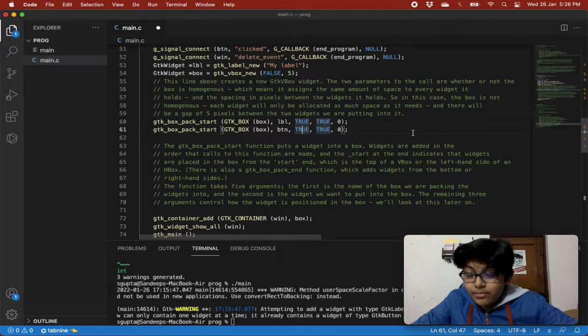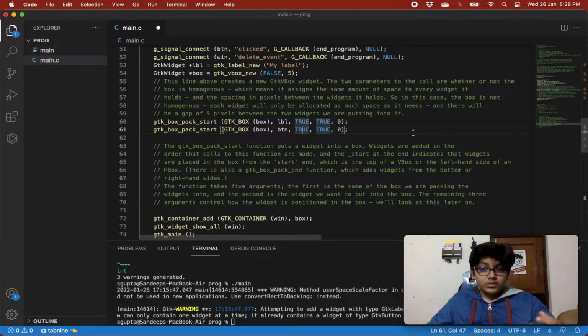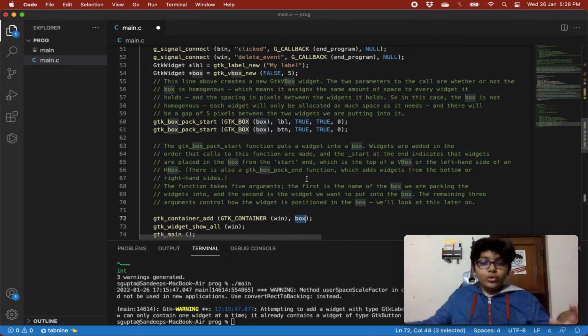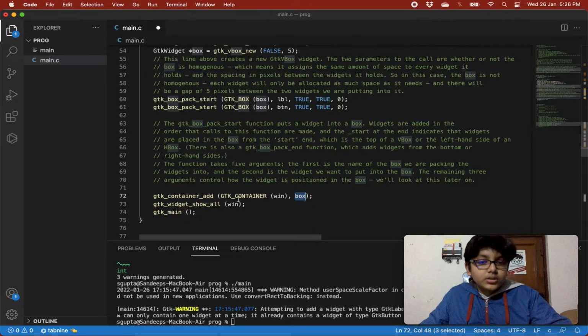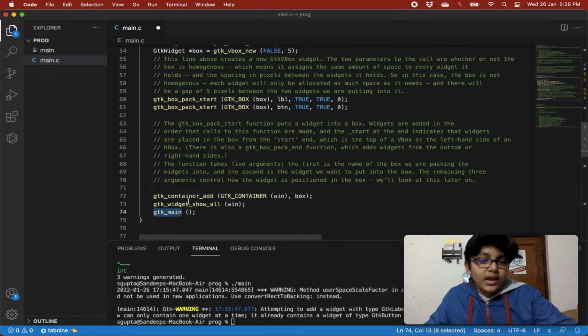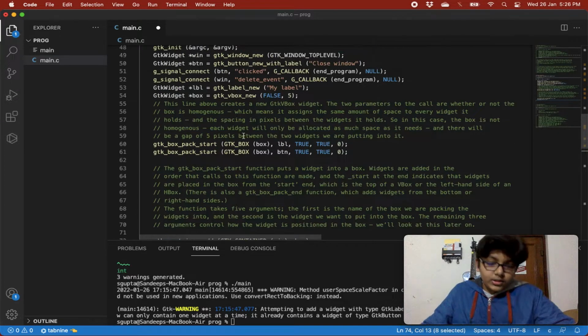The first is the name of the box we are packing the widgets into, and the second is the widget we want to put into the box. The remaining 3 arguments control how the widget is positioned in the box. We'll look at this later on, right? And then we are just calling GTK container add, casting the window widget to a container widget, and then adding a box into it. So box is one whole widget, so it will allow us to add box, and then it will call GTK widget show all, so it will show all the widgets in our window, and then it will just hand over the control to our main method.